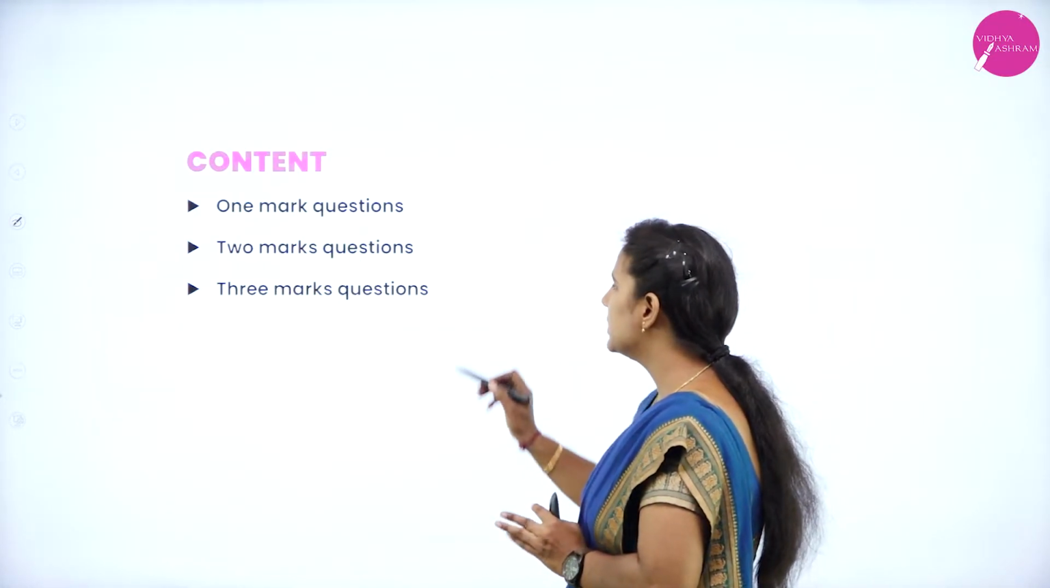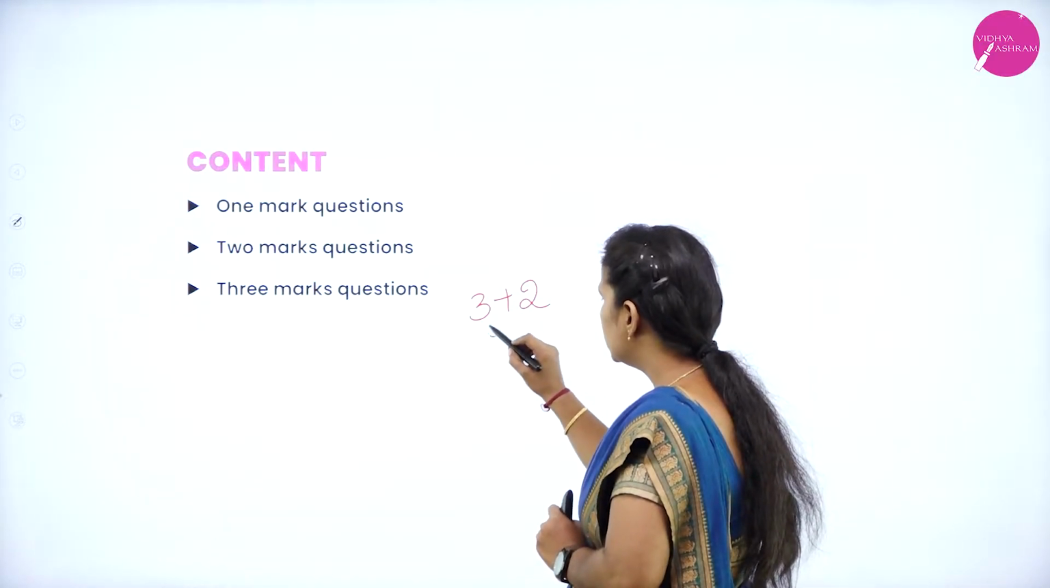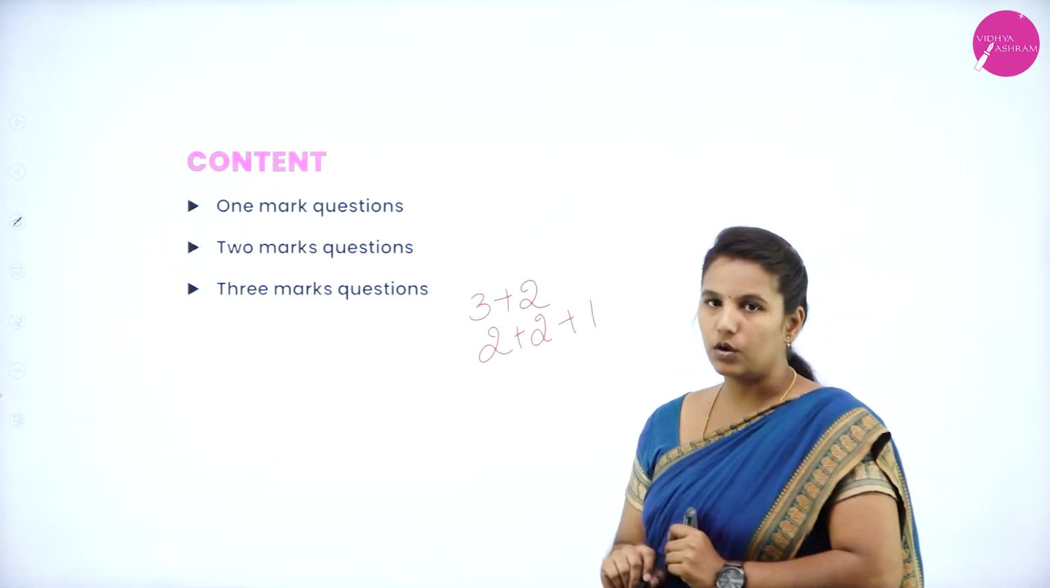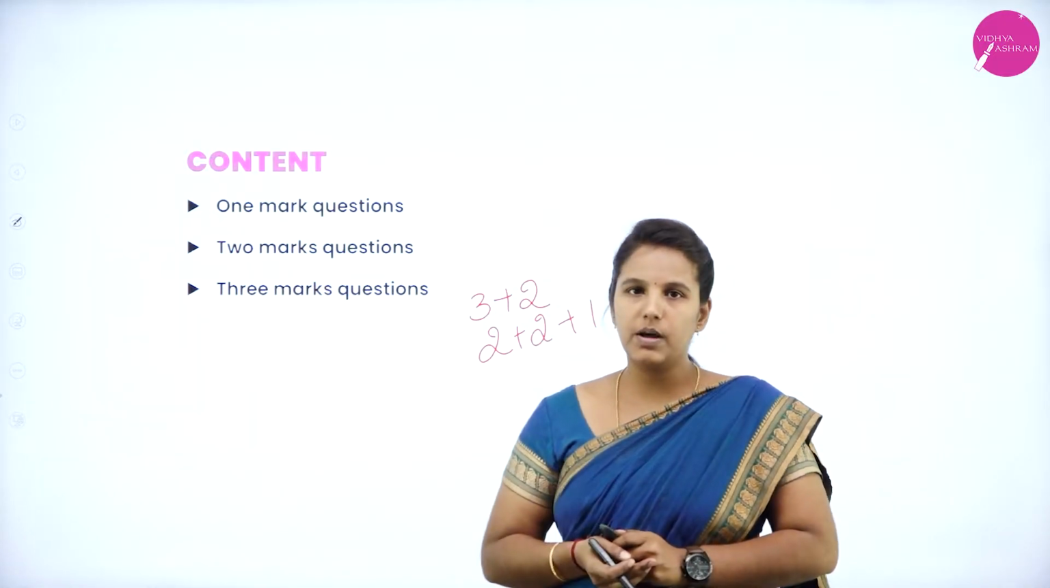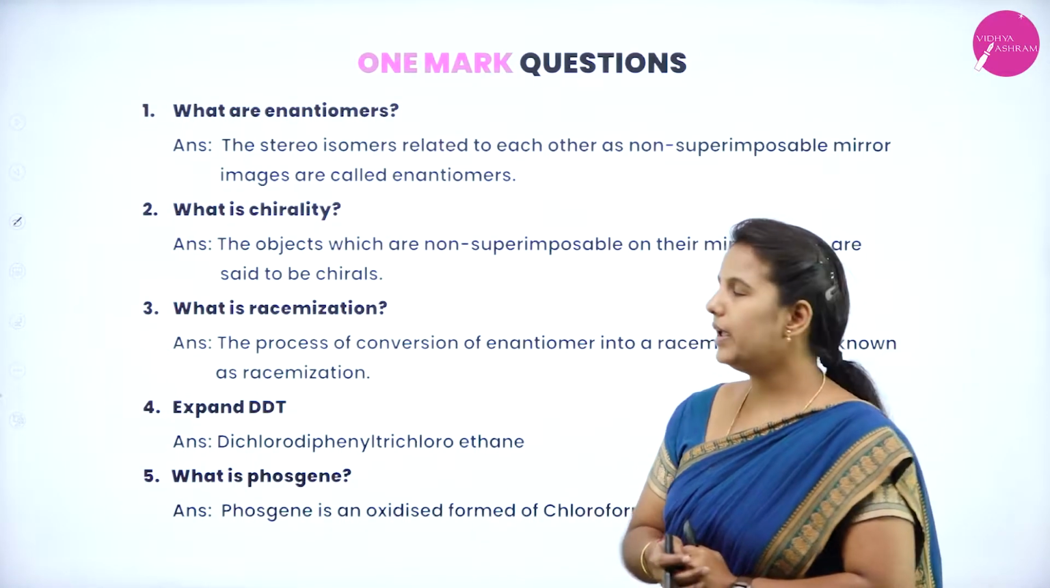Why 3 marks? Because the 5 mark question will be split into 3 plus 2. Sometimes it will be split into 2 plus 2 plus 1 also. That is why I have added the 3 mark question directly. We'll see how the 1 mark question will be asked.